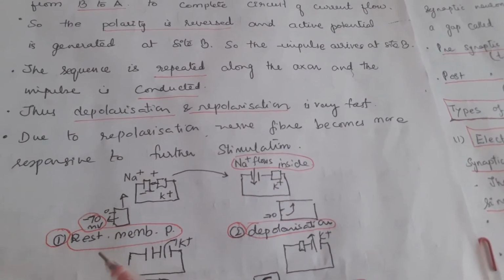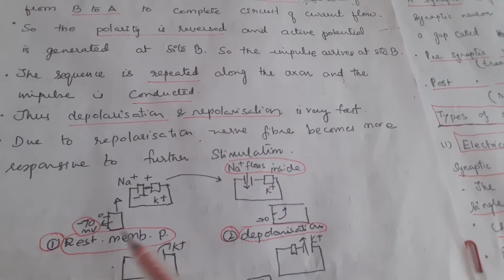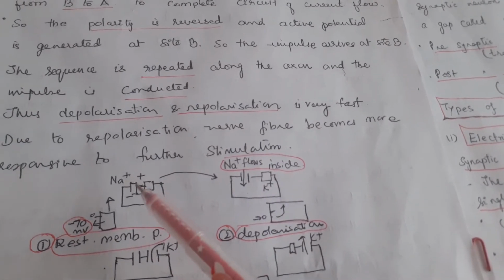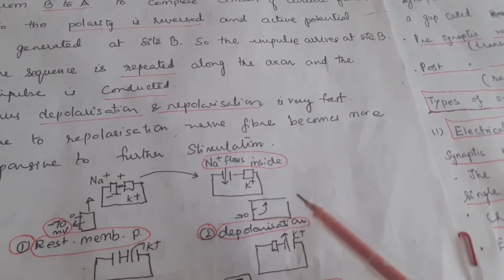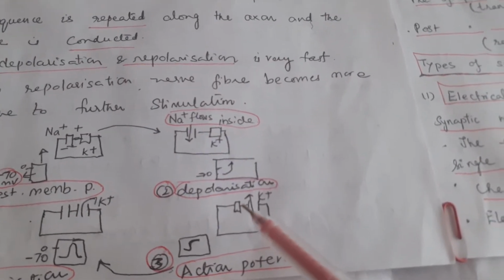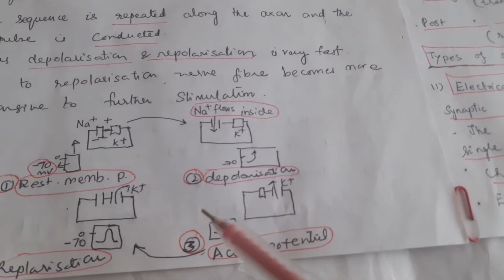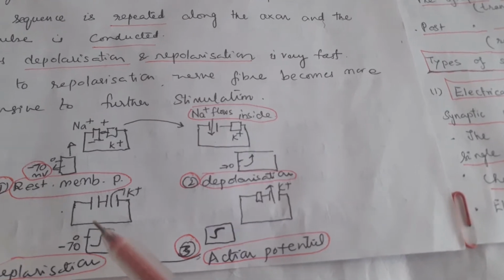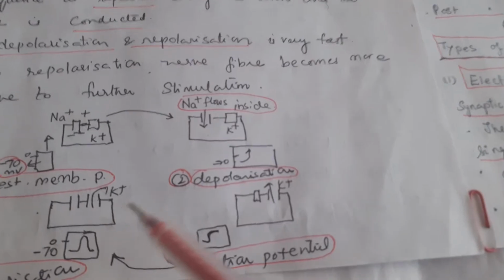Starting with the resting state, the resting membrane potential will be minus 70 mV. Then on stimulation, sodium gates will be opened and influx of sodium ions takes place. Sodium ions flow inside, depolarization takes place, then sodium gates will be closed and potassium gates will open and potassium will leak out. Again it gets back to its repolarization state in order to receive the stimulus again. It is ready for receiving the stimulus.